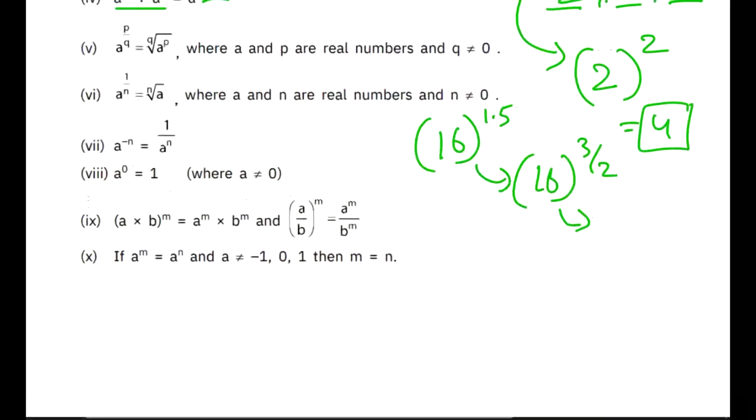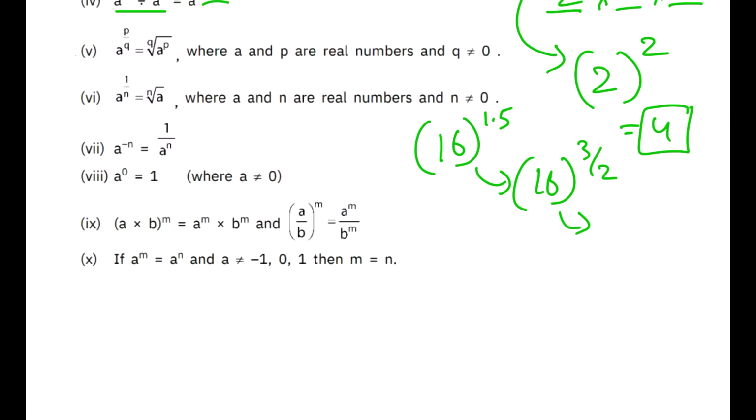Okay, moving next. If any number is raised to a negative power, let's say 3 raised to the power minus 2, it means you simply do 3 raised to the power 2, and whatever answer you get, take its reciprocal. That is 1 by 3 raised to the power 2. The answer will be 1 by 9. Simple. These are the only rules you need to know. There are a few small rules, like the power distributes equally inside the numbers, and if the two bases are the same and the powers are not the same, then we get the value that this cannot happen. If the bases are the same and equal, the powers are also the same.